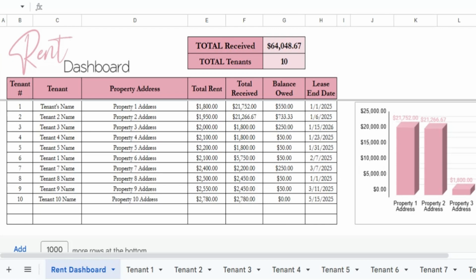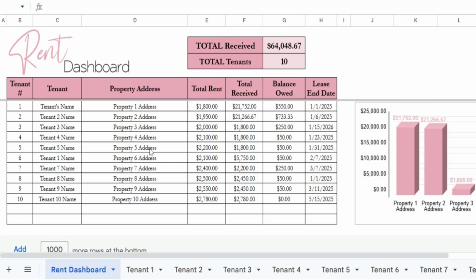Tracking rent for multiple properties can be complex. So I've made a rent ledger so that you can track rent and due dates and other things for your properties. This is available in Google Sheets and Excel, and I'll show you how it works.